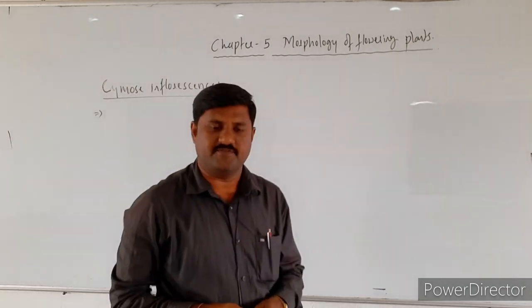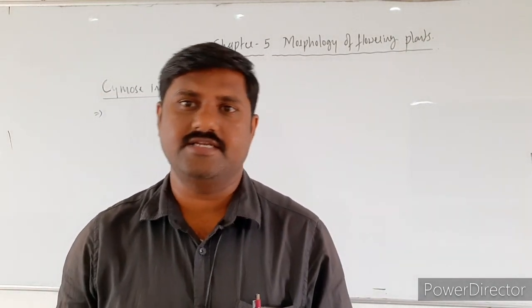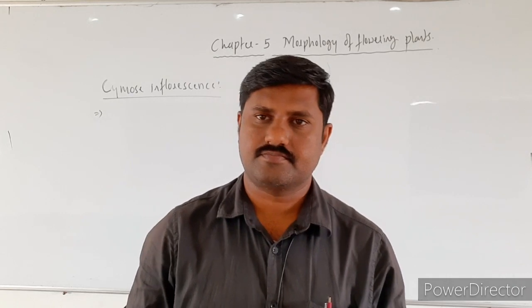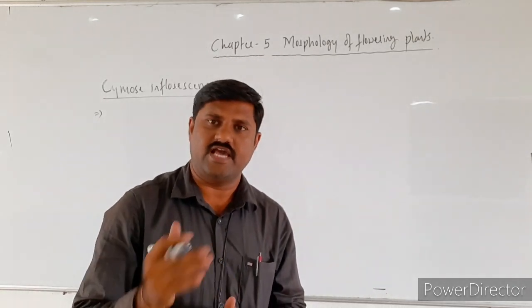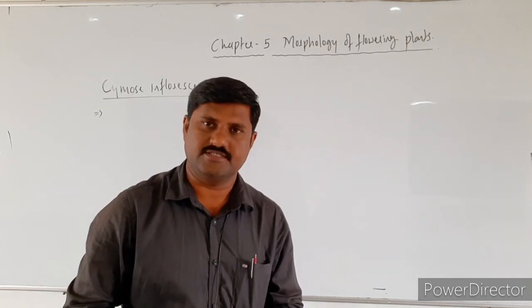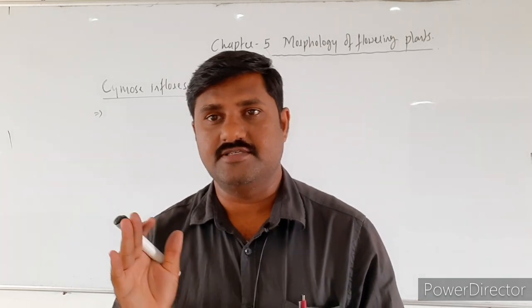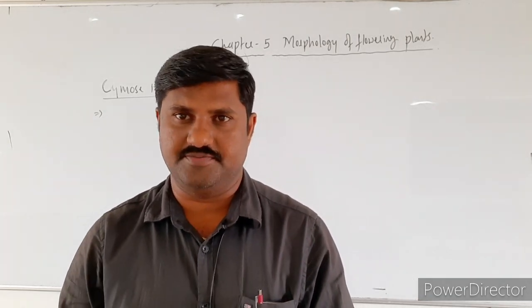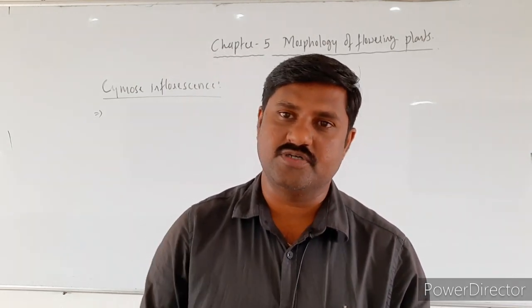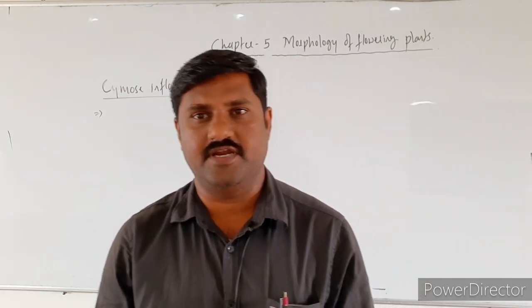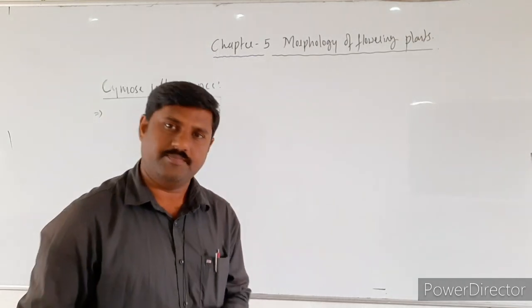In this type of inflorescence, usually the peduncle always ends in a flower. There are varieties of different types of cymose inflorescences that we come across, where the peduncle's growth is determinate, meaning definite. In a racemose inflorescence there is no definite growth for the peduncle. Here there is definite growth for the peduncle.